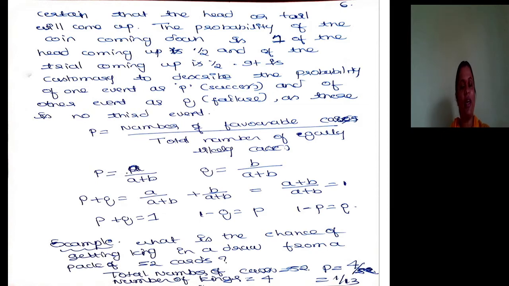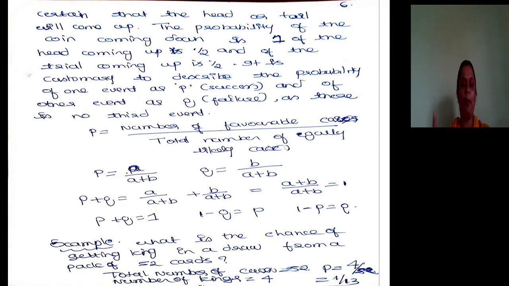The probability of an event happening is the number of favorable cases, that is A, divided by A plus B. The probability of failure, that is Q, is equal to B divided by A plus B. So P plus Q is A divided by A plus B plus B divided by A plus B, which means A plus B divided by A plus B, which is 1. So P plus Q is 1. 1 minus Q is P. 1 minus P is Q.